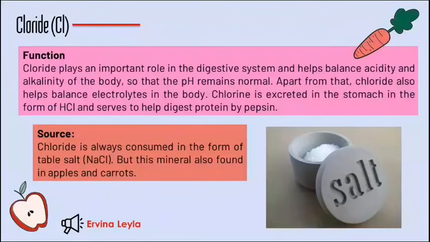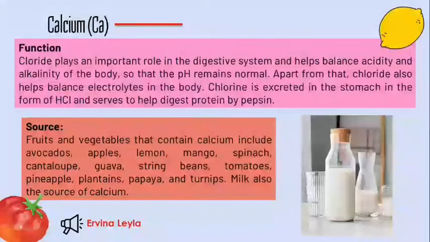Next, chloride, Cl. Function: chloride plays an important role in the digestive system and helps balance the acidity and alkalinity of the body, so that the pH remains normal. Apart from that, chloride also helps balance electrolytes in the body. Chloride is secreted in the stomach in the form of HCl and serves to help digest protein by pepsin. Source: chloride is always consumed in the form of table salt, NaCl, but this mineral is also found in apples and carrots. Next, calcium, Ca.